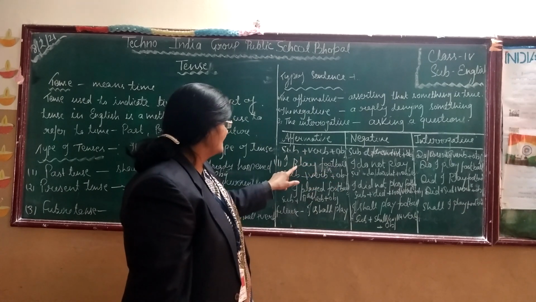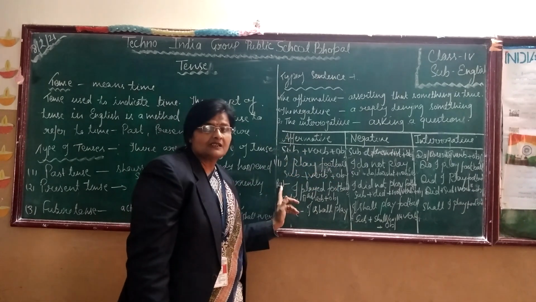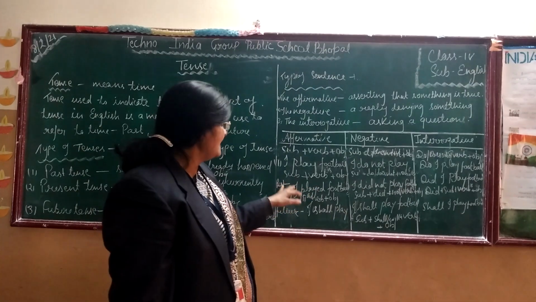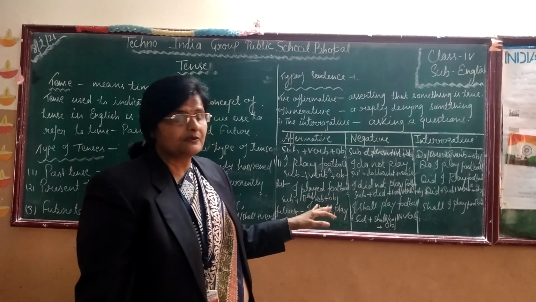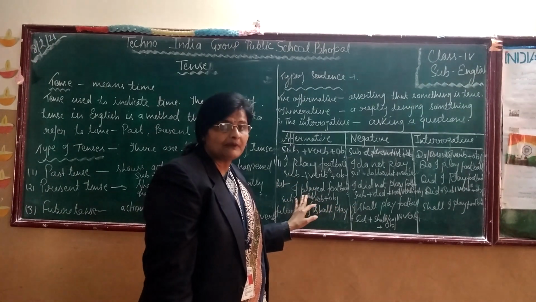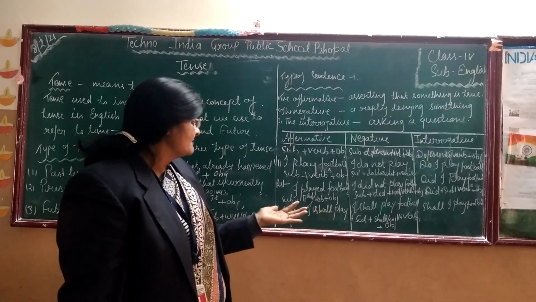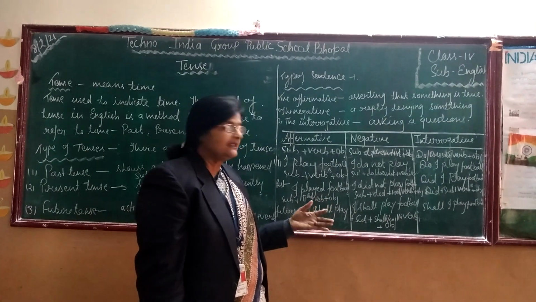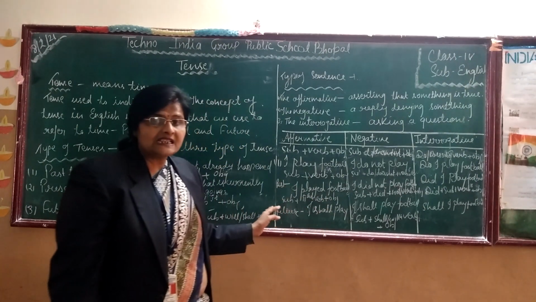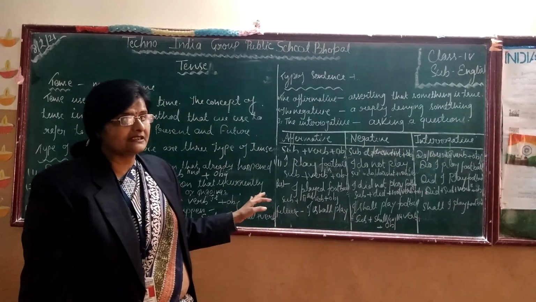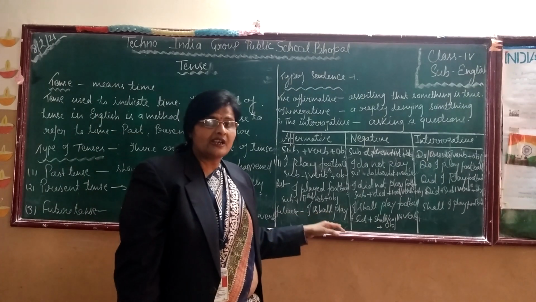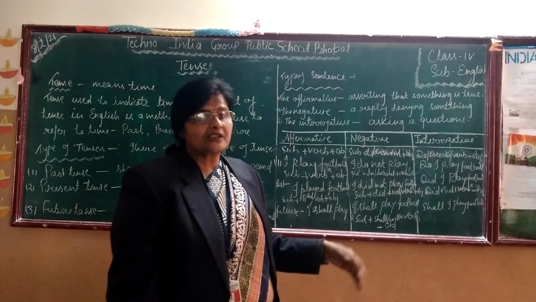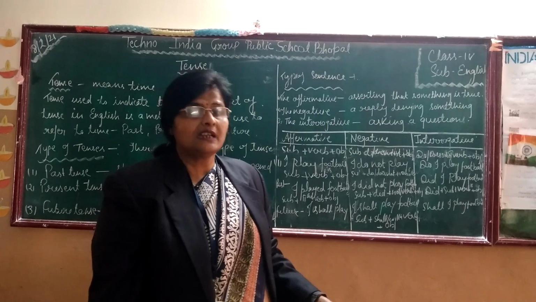I play football. In the past tense, we always use the second form of the verb. Past tense मतलब बीता हुआ समय. I played football. मैंने फुटबॉल खेला. And in future tense, we will say the same sentence by using shall or will. I shall play football. मैं फुटबॉल खेलूँगा.